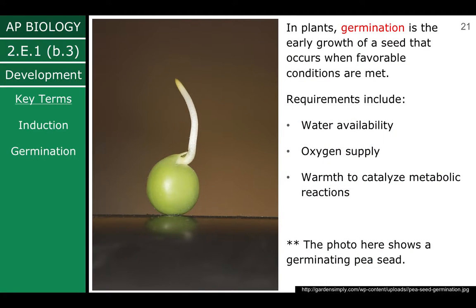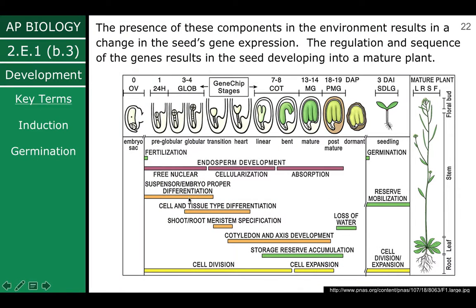In plants, germination is the early growth of a seed that occurs when favorable conditions are met. It requires water, oxygen, and warmth to catalyze metabolic reactions. This is a germinating pea seed. The presence of these components in the environment results in a change in the seed's gene expression. The regulation and sequence of the genes results in the seed developing into a mature plant.